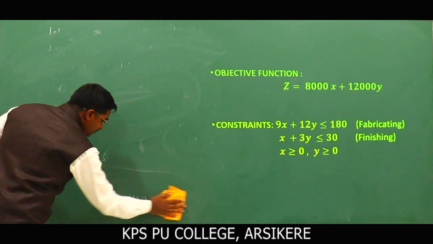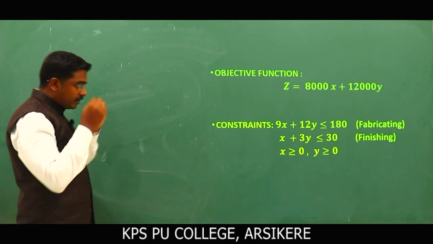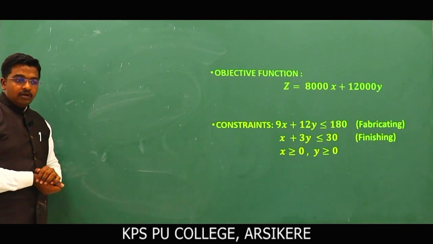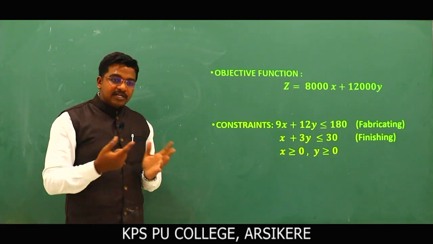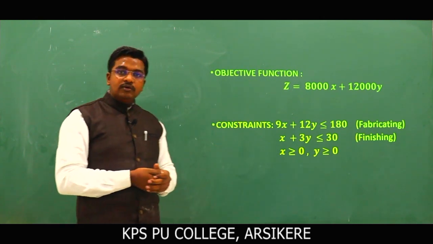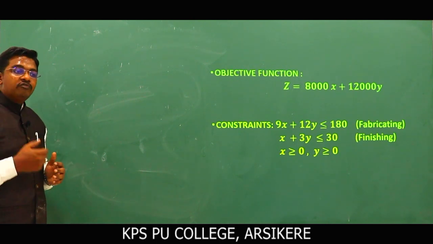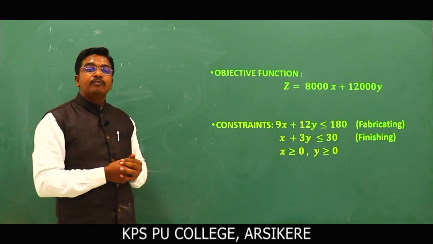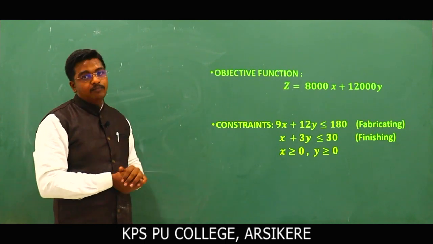Next, we need to find the solution. Remember the decision variables, we have two variables. To find the solution of a linear program we have the simplex method and graphical methods. Since we have two variables, we can go with the graphical method. And remember, in the exam they ask you to find the solution of the objective function, maximize or minimize the objective function using the constraints by the graphical method.